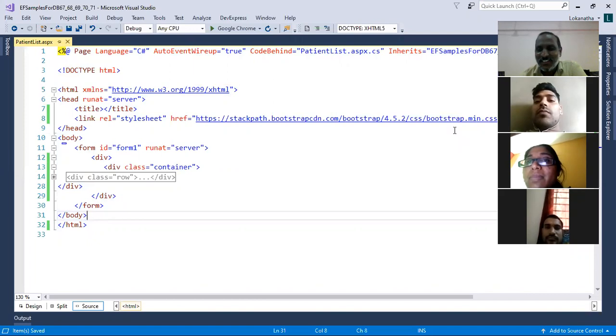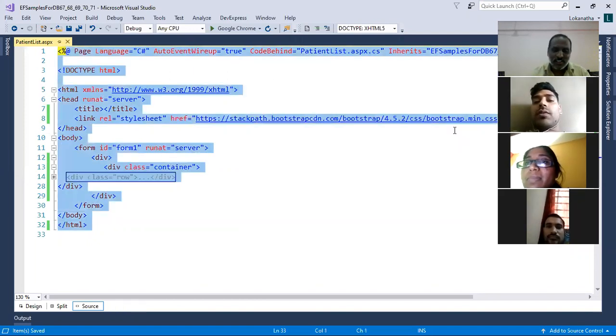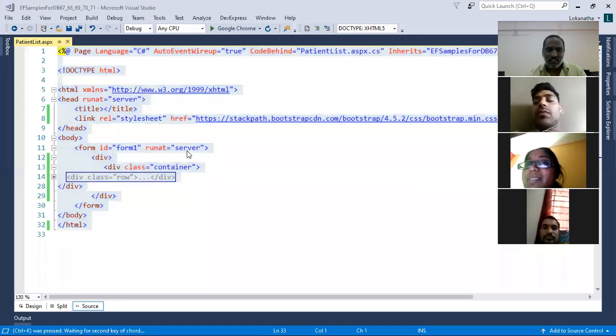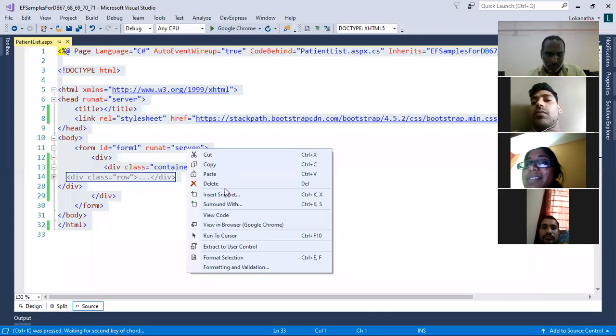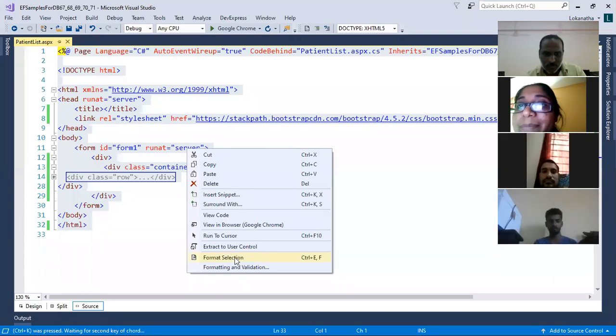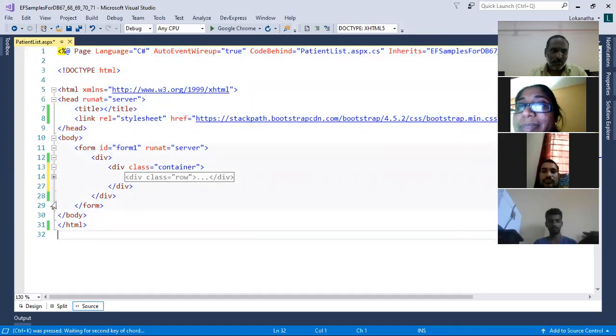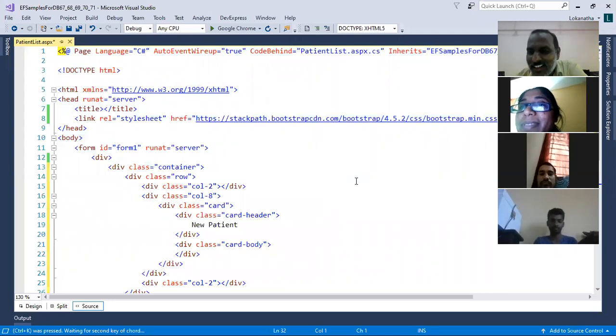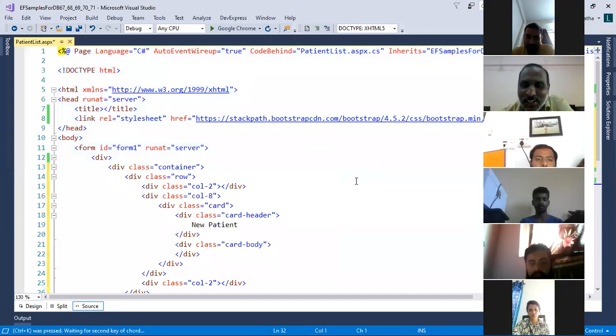Control A will allow me to select. Okay, Control A. Then right click, format selection. All right, very good. It is coming. Who is that? Ravi, sir. Punit. Ravi. Okay, you saved my life today. Otherwise I would have spent a lot of time doing all those things. Very good, Ravi. Thank you.